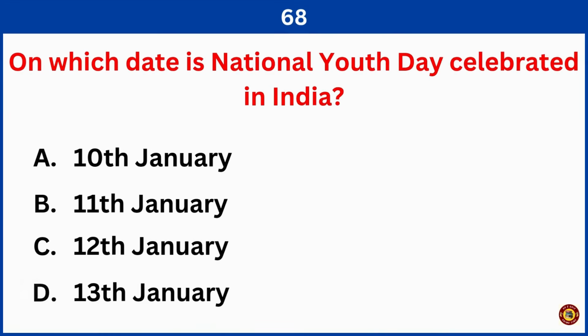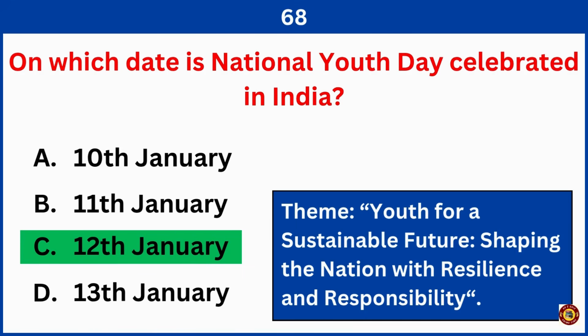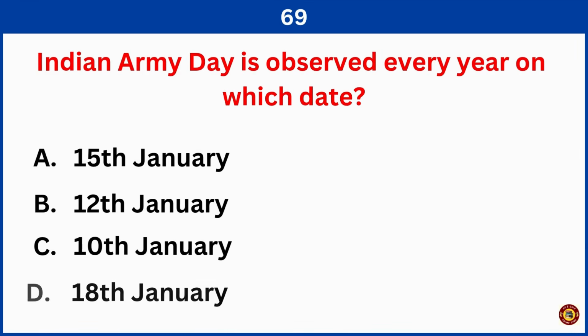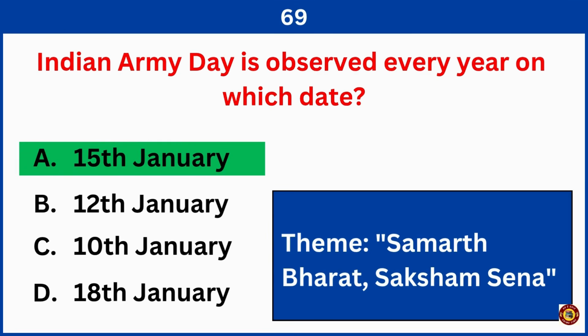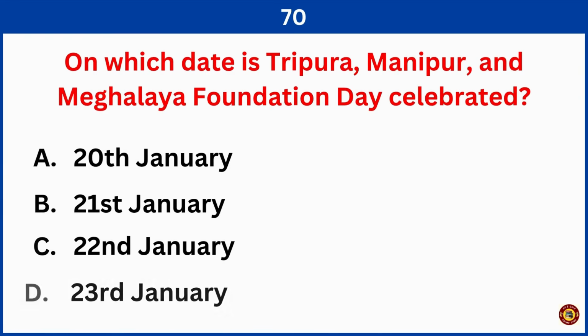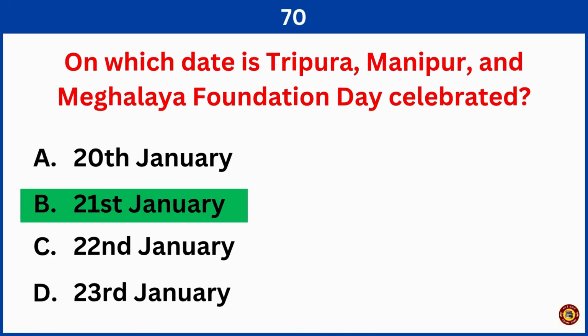On which date is National Youth Day celebrated in India? Right answer is option C, 12th January. Indian Army Day is observed every year on which date? Right answer is option A, 15th January. On which date is Tripura, Manipur and Meghalaya Foundation Day celebrated? Right answer is option B, 21st January.